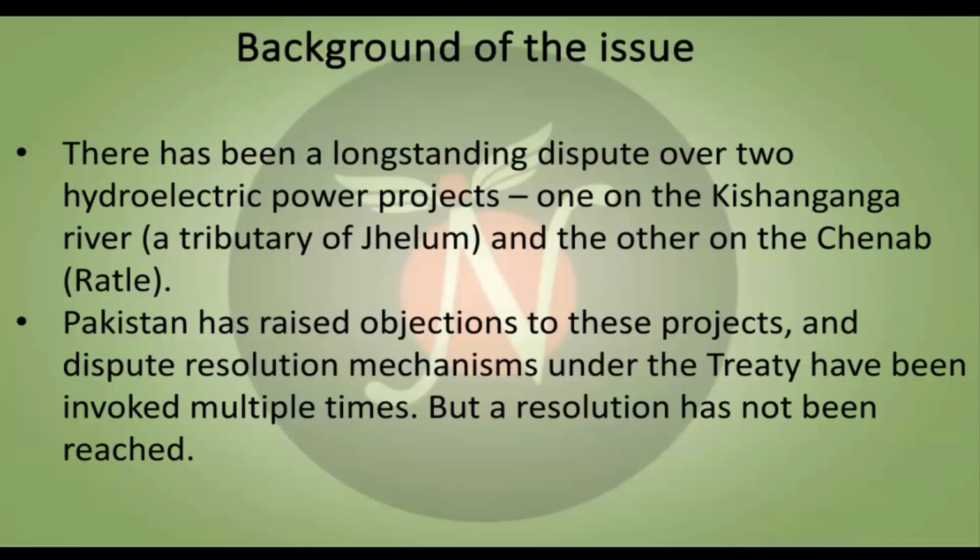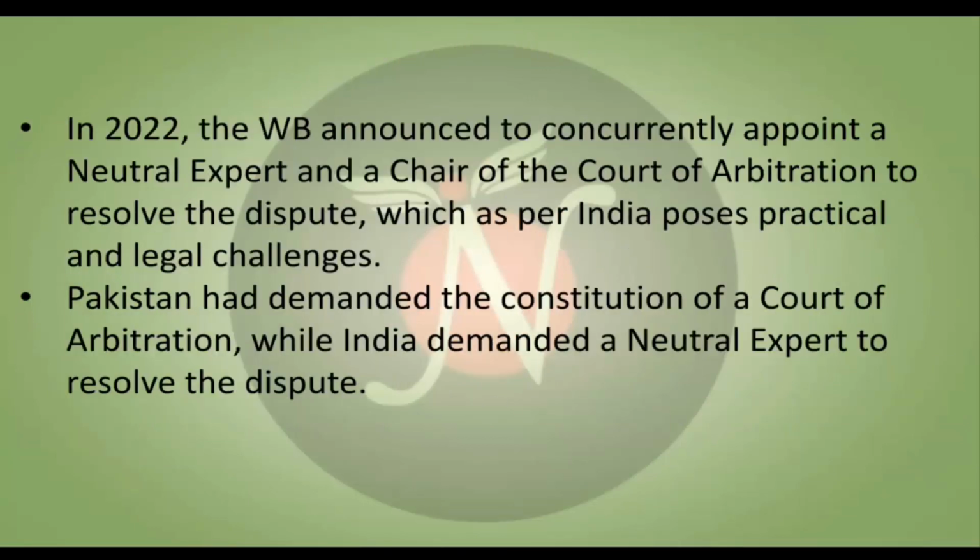Now, what is the background of the issue? There has been a long-standing dispute over 2 hydroelectric power projects. One is on the Kishanganga river, which is a tributary of Jhelum, and the other on the Chenab, which is Ratle. Remember that Kishanganga is another name for the river, and the name of the river is Neelum River. Pakistan has raised objections to these projects, and dispute resolution mechanisms under the treaty have been invoked multiple times, but a resolution has not been reached till now.